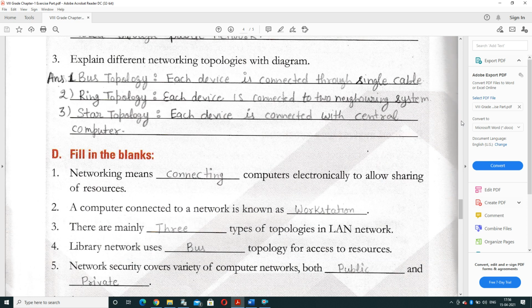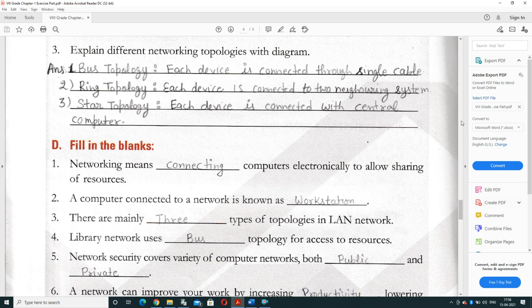Explain different networking topologies. We are using three types of network topologies. First one is bus, second ring and third is star. Each device is connected through a single cable in case of bus topology. Each device is connected to the neighboring system in ring topology, and each device is connected with a central computer system in case of star topology.